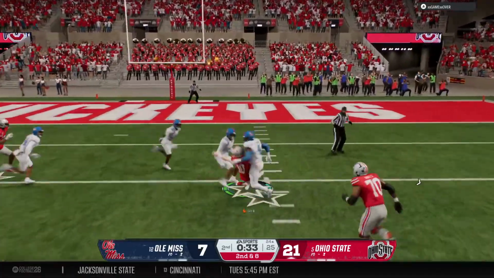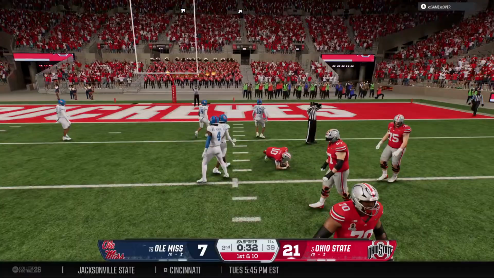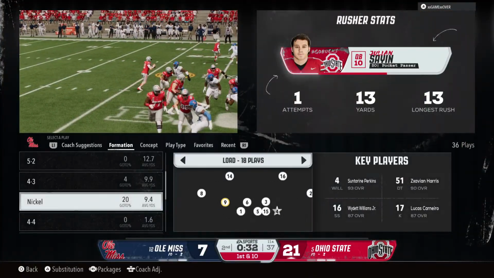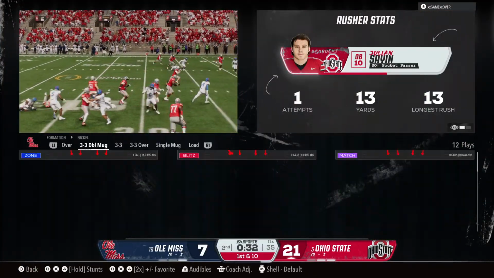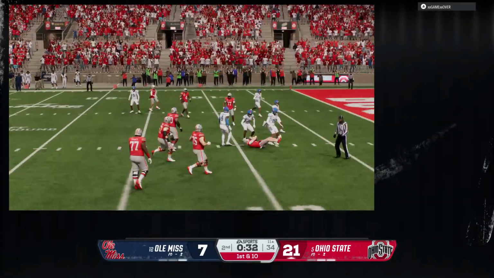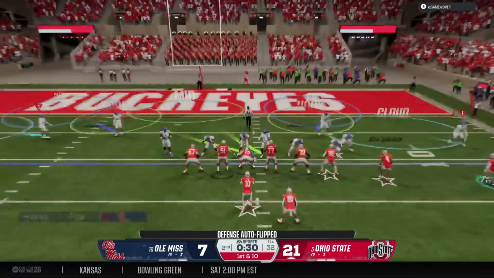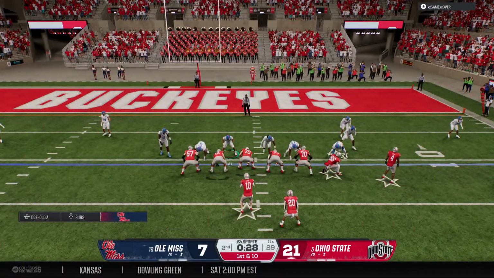Escapes the pocket. Slides down to avoid the tackle. Well, they did a good job of getting pressure on the quarterback, but man, make the play, bring him down. Instead, they give up positive yards here on the scramble. The Buckeyes will have 1st and 10 here.